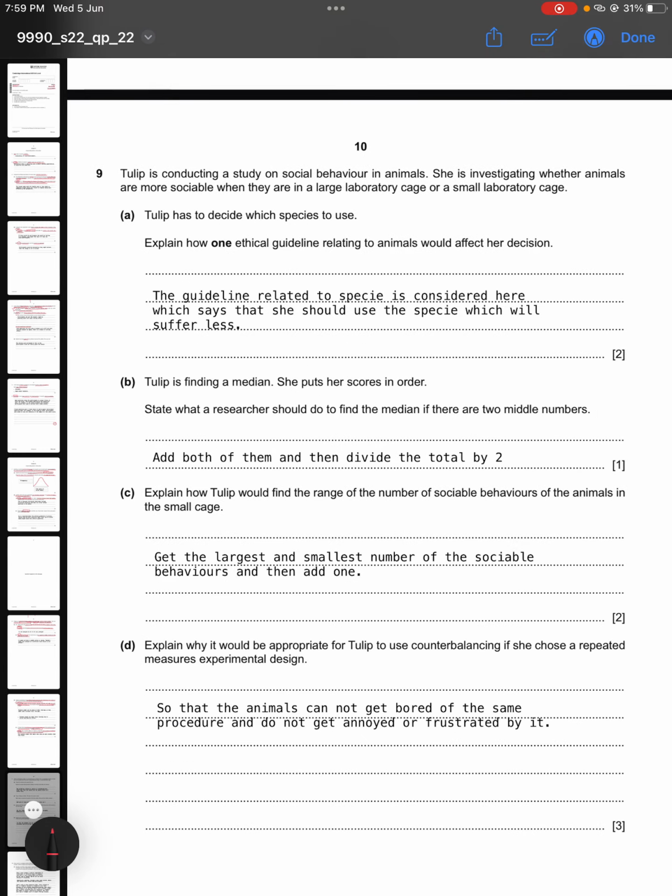Now for question number 9, it says Tulip is conducting a study on social behavior in animals. She is investigating whether animals are more sociable when they're in a large laboratory cage or a small laboratory cage. Tulip has to decide which species to use. Now explain how one ethical guideline relating to animals would affect her decision.